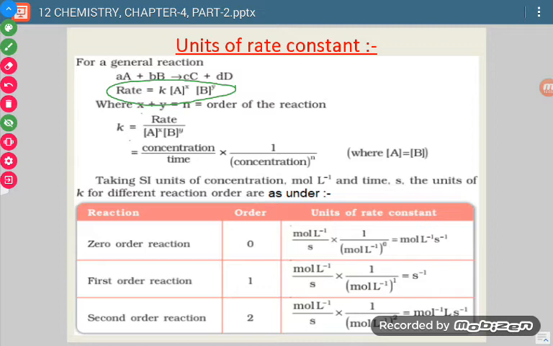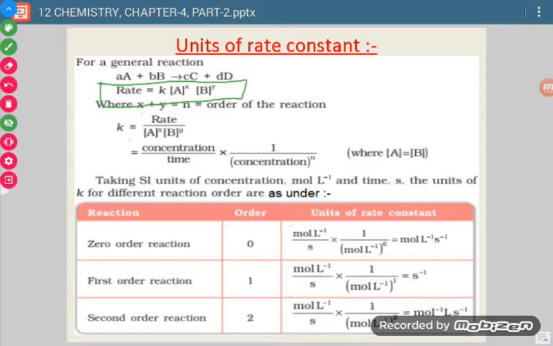Now x and y are to be experimentally calculated and that gives the order of reaction. Suppose n is the order of reaction, calculated by adding the powers, so x plus y gives the order. Now if I have to calculate the units of K, I will write like this.